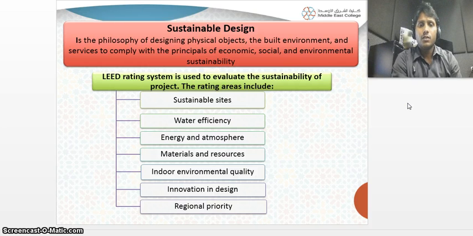Sustainable design. Sustainable design means the philosophy of designing physical objects, the built environment and services to comply with the principles of economic, social and environmental sustainability. What is the LEED rating system?